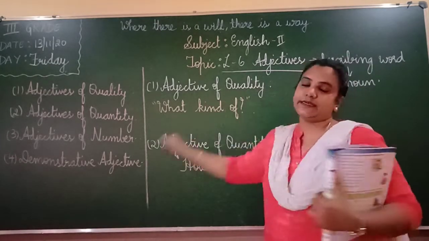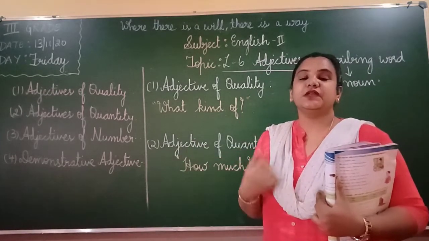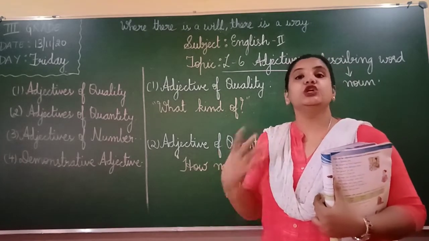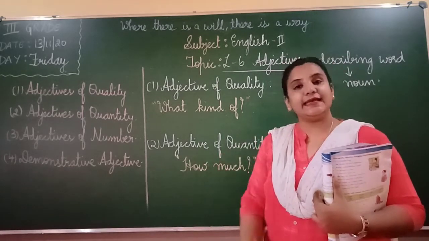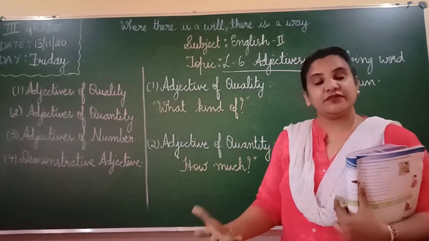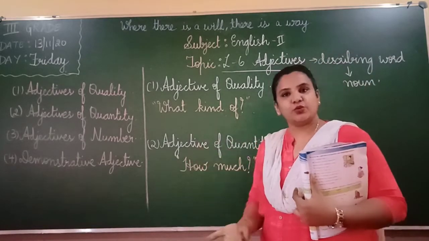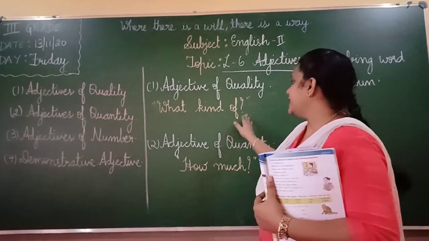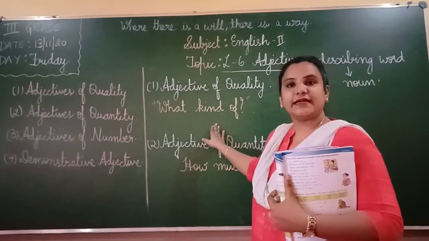Adjective of quality describes the noun, how the noun is. Is it beautiful? Is it good? Is it bad? Is it lazy? Is it very active? Okay, you describe how the noun is, and we answer the question as what kind of.